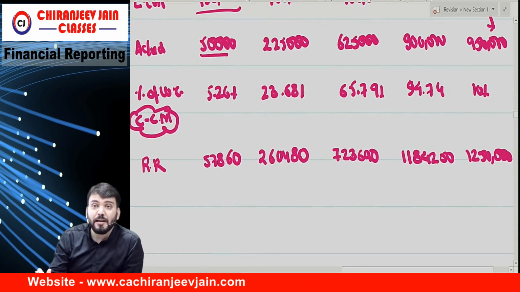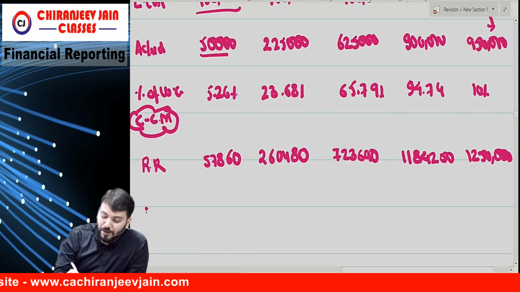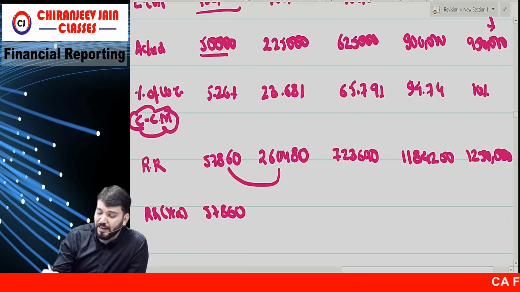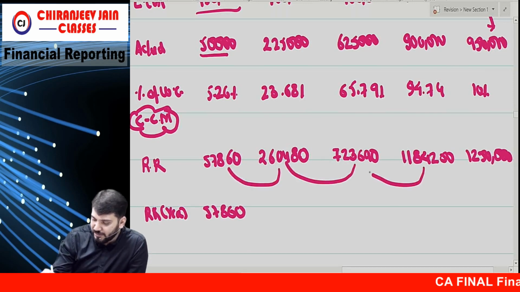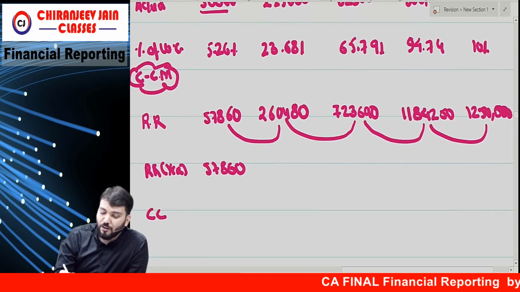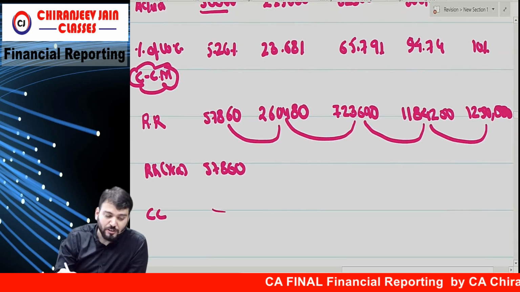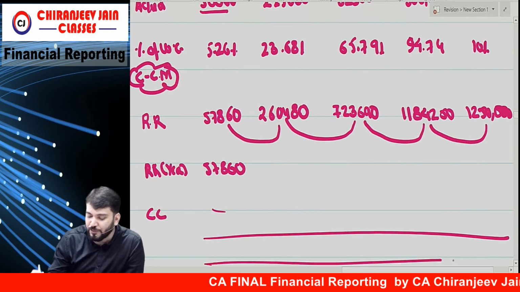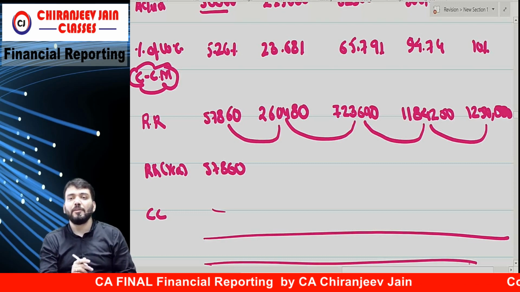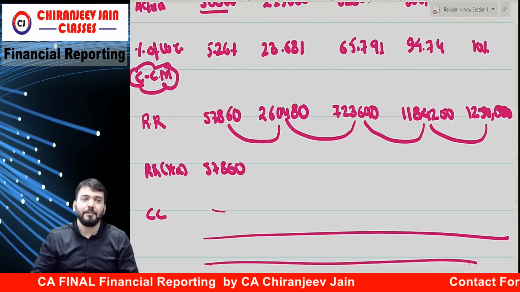But this is cumulative revenue recognized. So we need to find out revenue recognized for each year, year-wise. So it is 57,860. This minus this, this minus this, this minus this, this minus this. From that you will deduct the contract cost. You will get profit. Understood? This is the way to find out contract revenue.